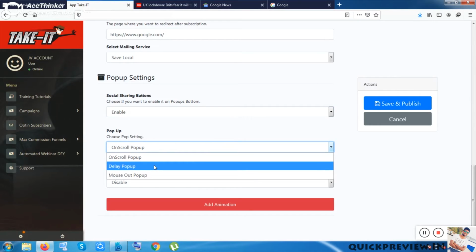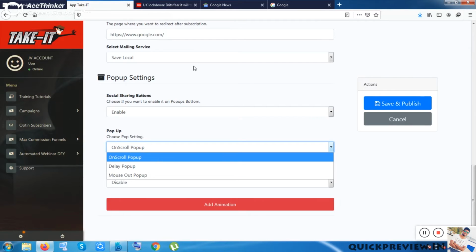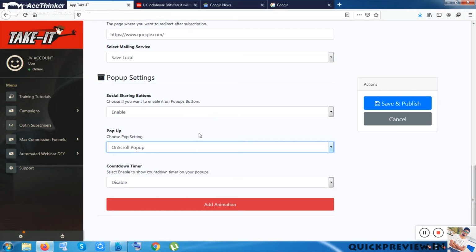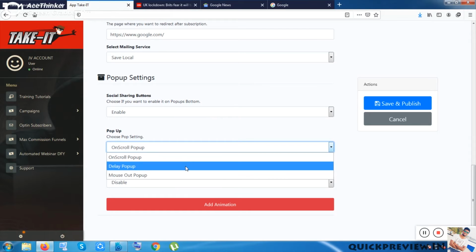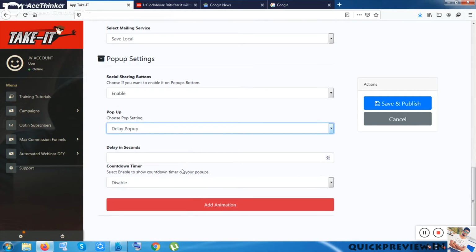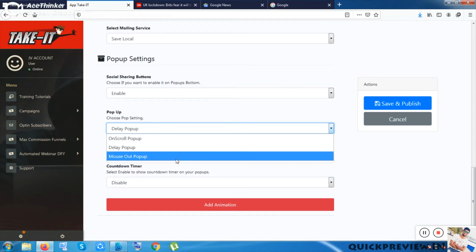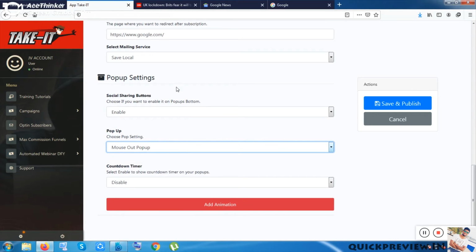So you can change the pop-up facility, the pop-up coming facility, on scroll pop-up. That means while people are scrolling, the pop-up should come or not. Delay pop-up, the delay time, after how much time the people should see the pop-up, or the mouse out pop-up, like when someone tries to leave the website, their cursor is going to the upper side, or closing the tab or something like that, then the pop-up will come.